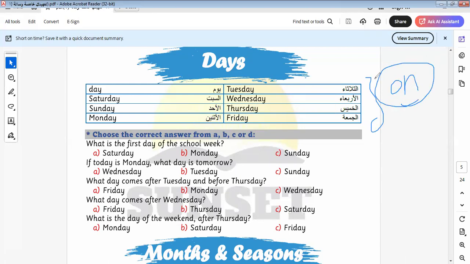We say on Tuesday, on Wednesday, on Friday, on Monday, on Saturday, anything. So the preposition "on" is used with days, as we learned before. I would like to remind you of this rule. Okay, let's continue the rest of the unit.